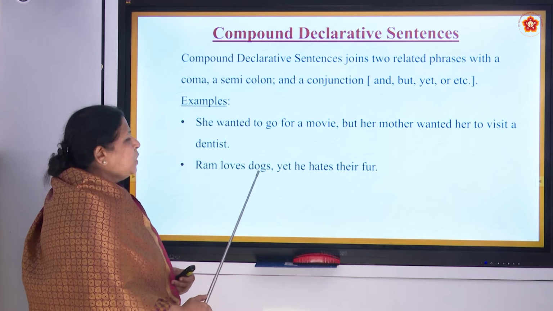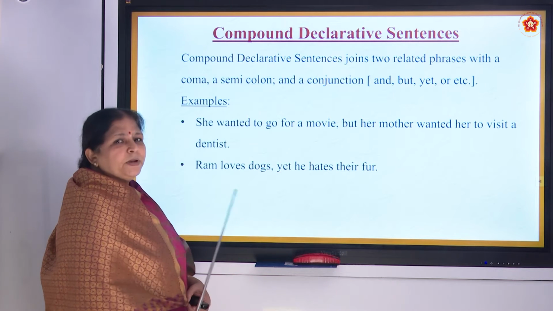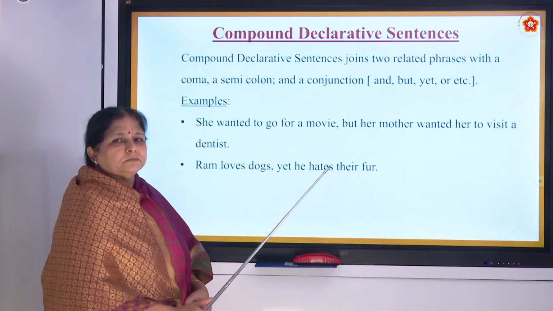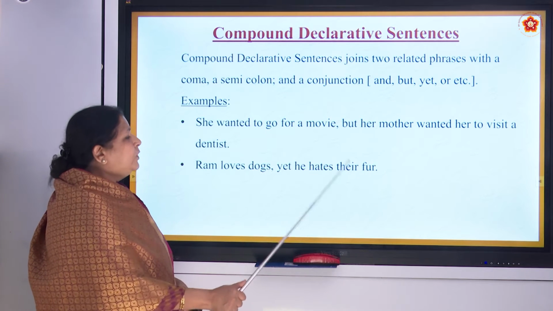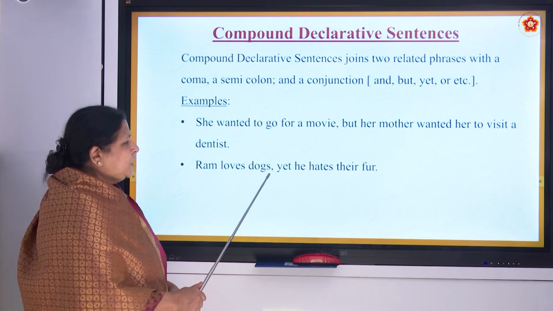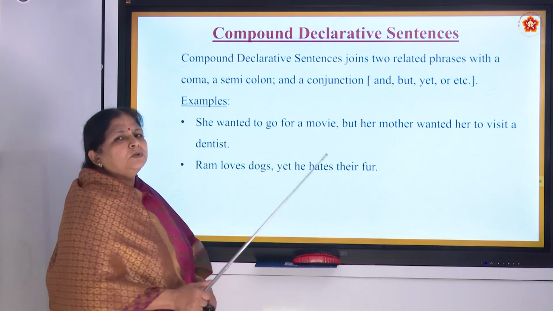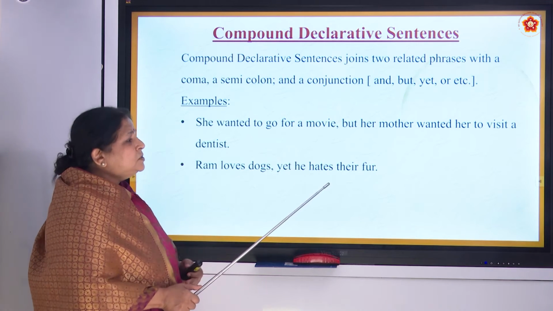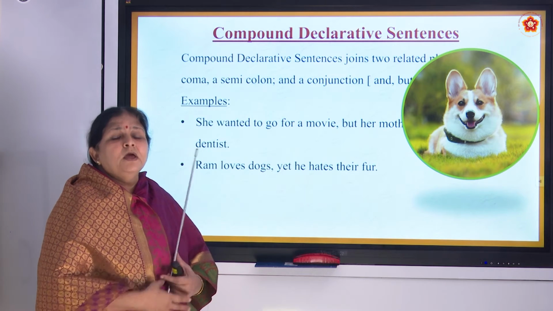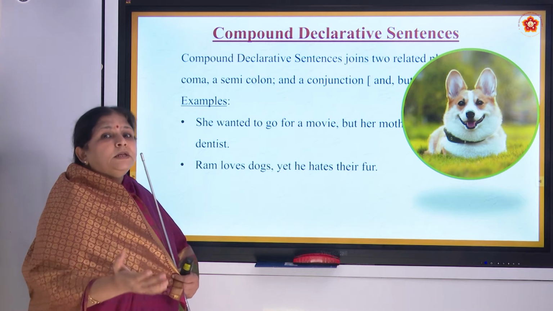Ram loves dogs. Complete sentence. He hates their fur. So, you add yet and you add a comma: Ram loves dogs, yet he hates their fur. Now, this is very bad, right? Because if you love somebody, you should love them unconditionally. You should not say that I love you but I don't like this habit of yours.